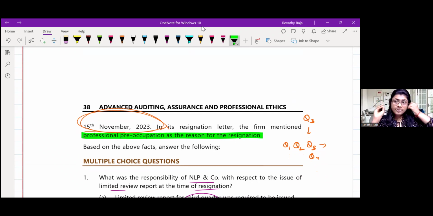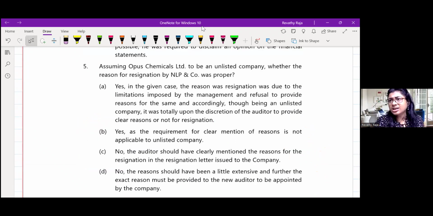As per SEBI LODR, we have written the 45 days point. And we have specifically written that professional preoccupation should not be a reason for resignation. We have a lot of other work, so we are withdrawing. Then why did you accept? So is professional preoccupation a valid reason? The answer is no. So cancel yes.